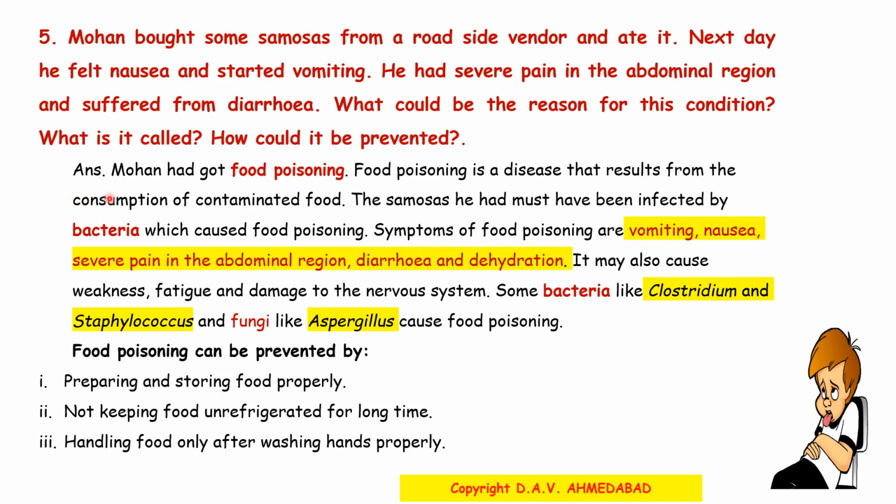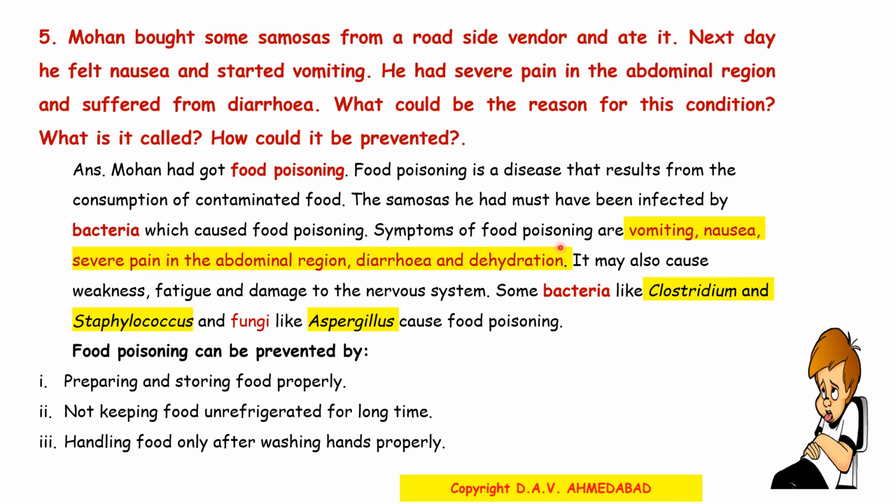Answer. Mohan had got food poisoning. Food poisoning is a disease that results from the consumption of contaminated food. The samosas he had must have been infected by bacteria which cause food poisoning.